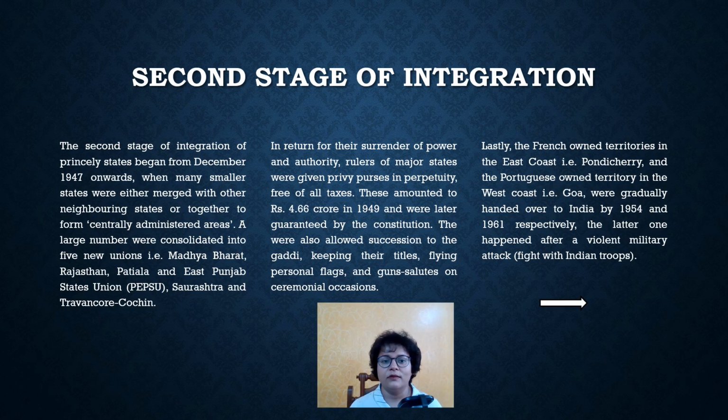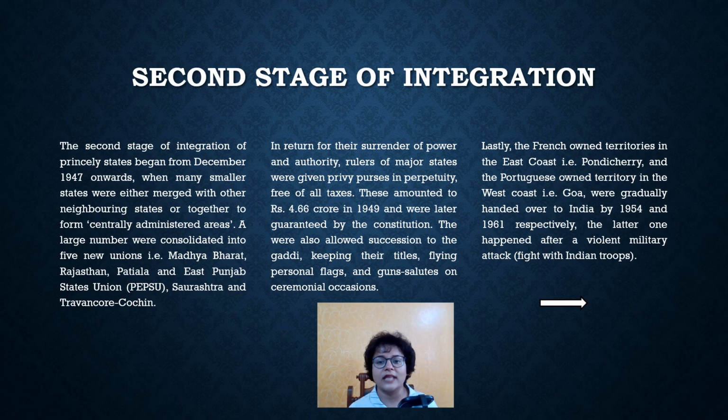Our last slide is the second stage of integration. The second stage of integration of princely states began in December 1947, where many smaller states were either merged with the other neighboring states or brought together to form centrally administered areas. A large number were consolidated into 5 new unions, which were Madhya Bharat, Rajasthan, Patiala and East Punjab States Union, PEPSU, and Saurashtra and Travancore Cochin.